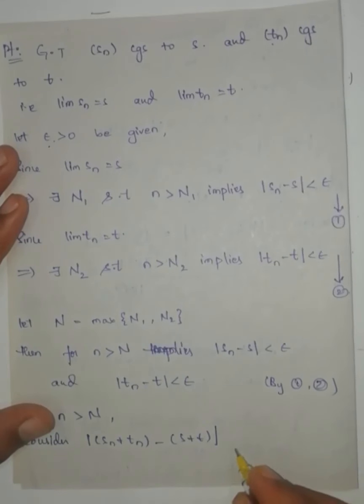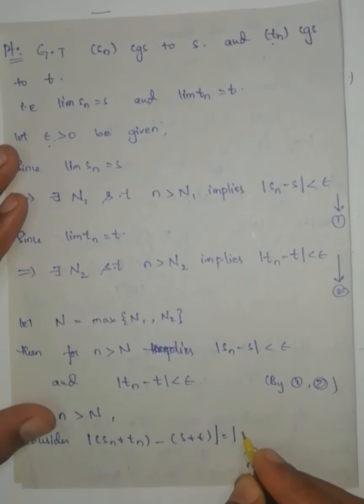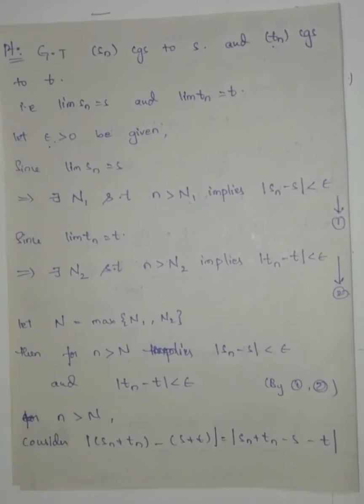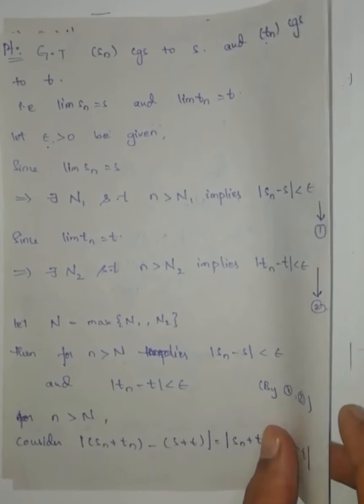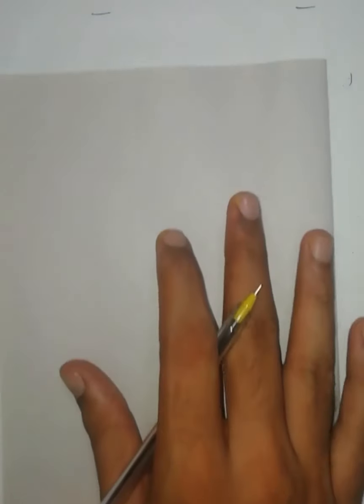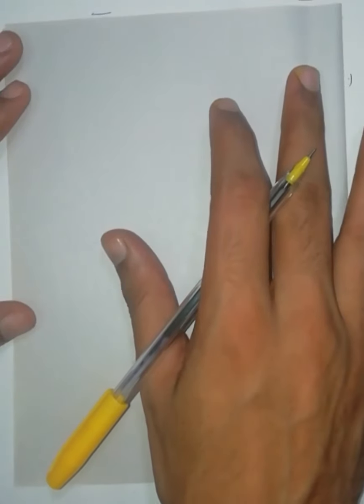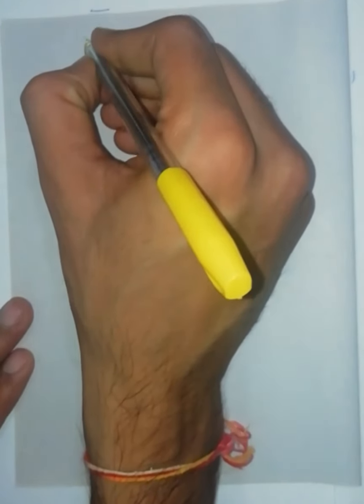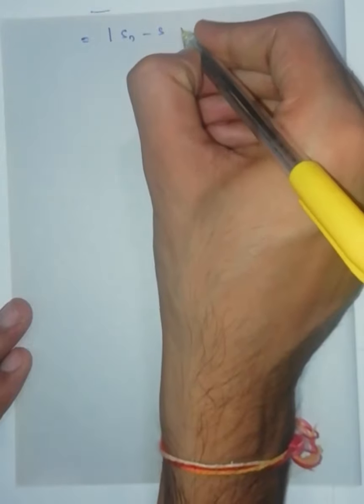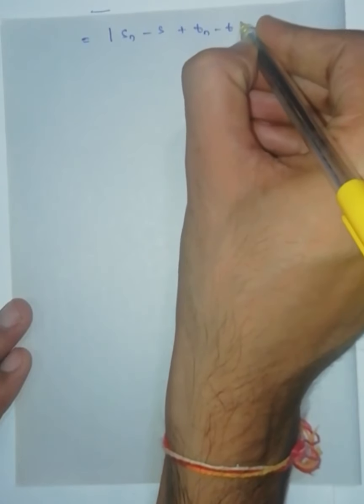Now this one I can write as modulus of Sn plus Tn minus S minus T. Now I am writing all the S terms on one side, T terms on one side. What are you going to get? Which is equal to modulus of Sn minus S plus Tn minus T.